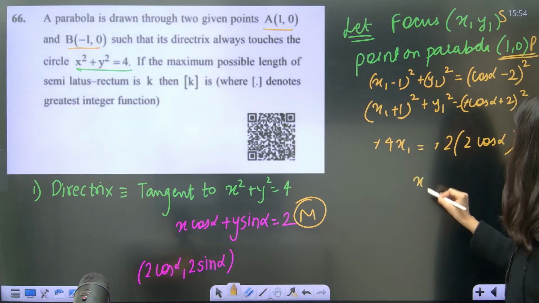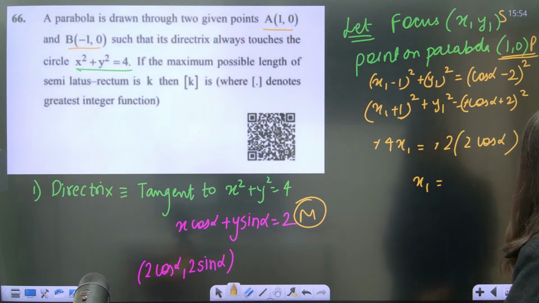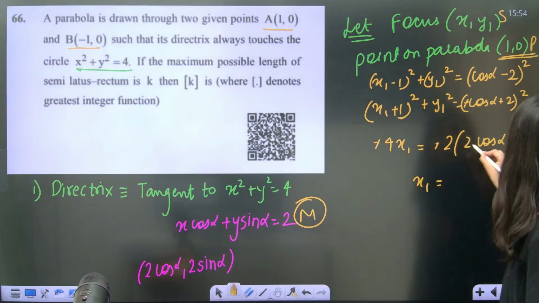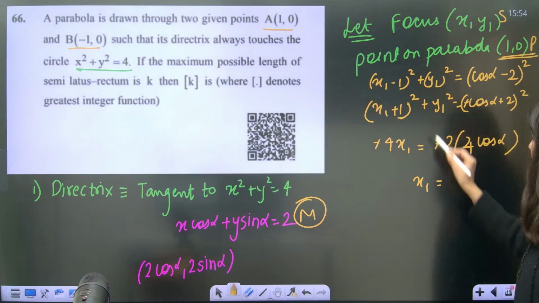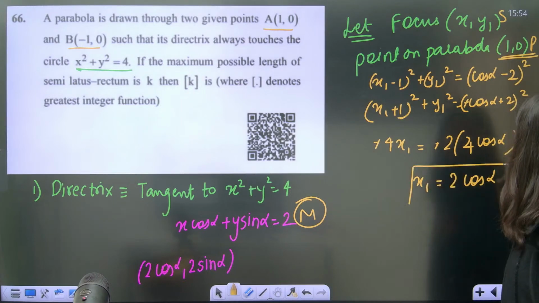The 4 cancels, so x1 is equals to 2 cos alpha.